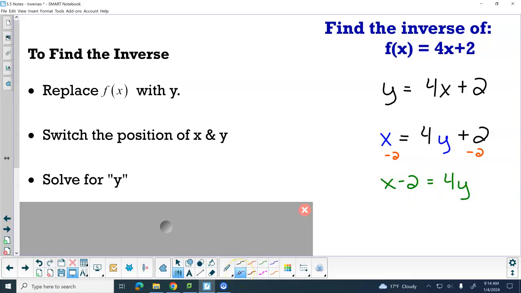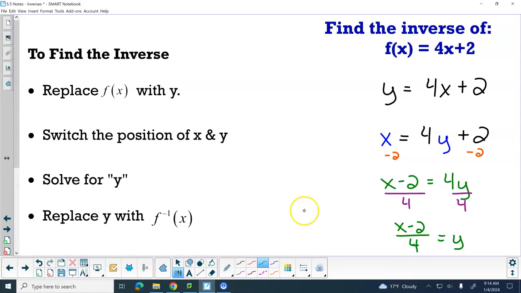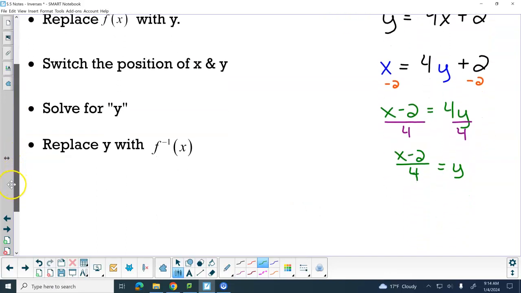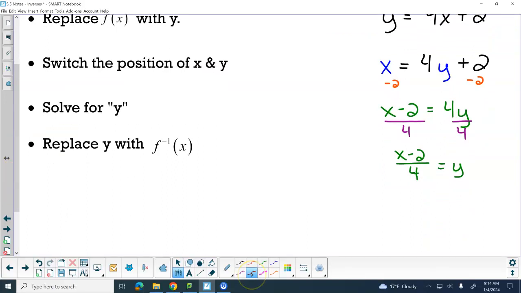Then I would divide both sides by 4, and that gives me x minus 2 over 4 equals y. And then last but not least, we replace the y with the inverse of f. So the inverse of f is x minus 2 all over 4.